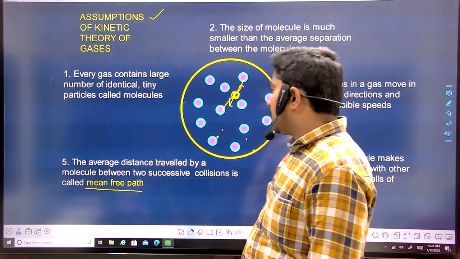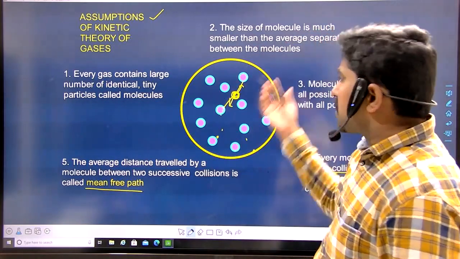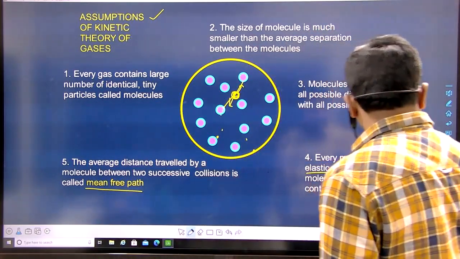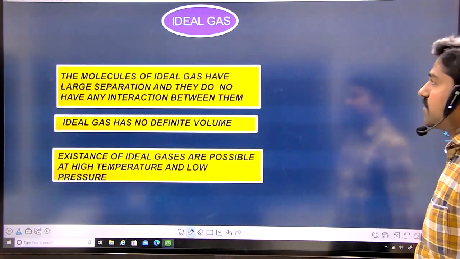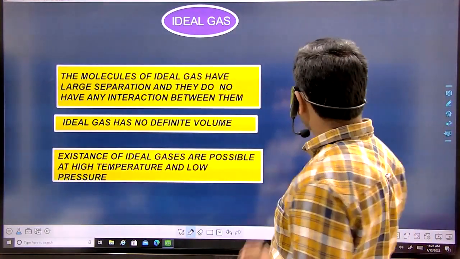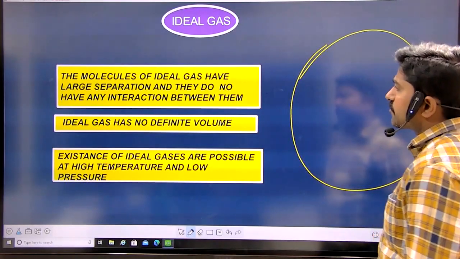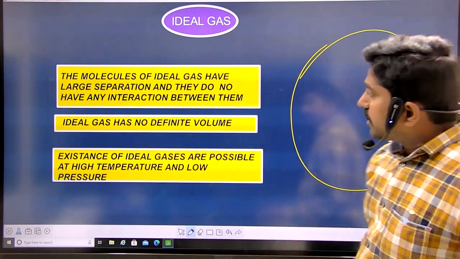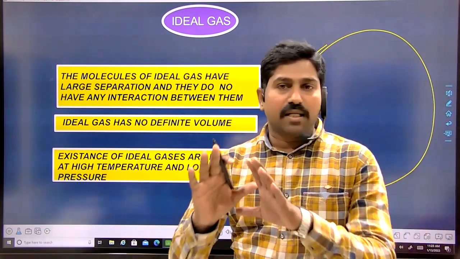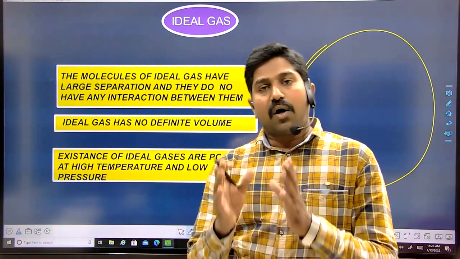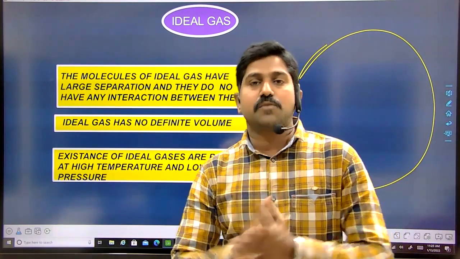Okay, now what are the other properties of ideal gases? Some basic information about ideal gases. When it comes to an ideal gas, for example, if I consider one particular container here also, in real cases, all the molecules existing in a real gas will have some interactions between them.